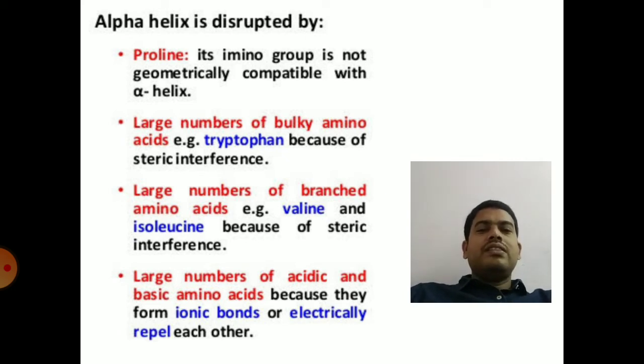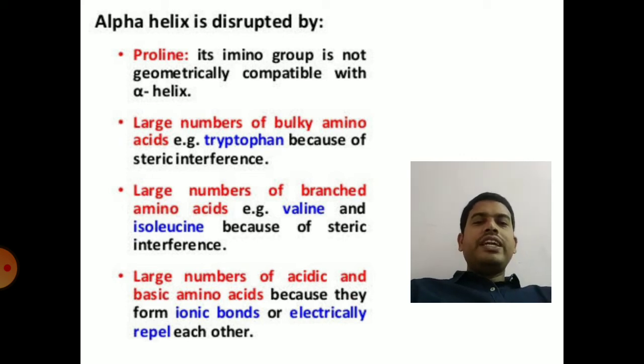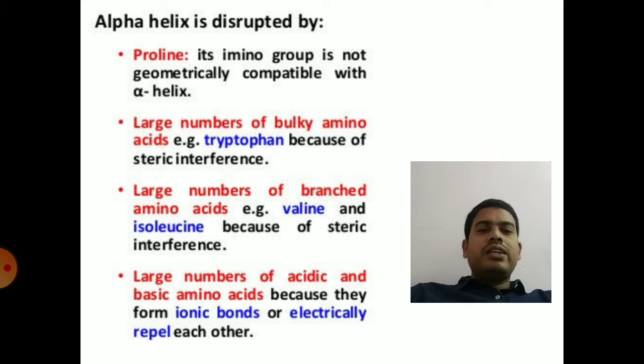Tryptophan contains bulky groups that will create steric hindrance, that means steric interference. So it does not allow the presence of tryptophan in the alpha helical structure because of its bulky groups.